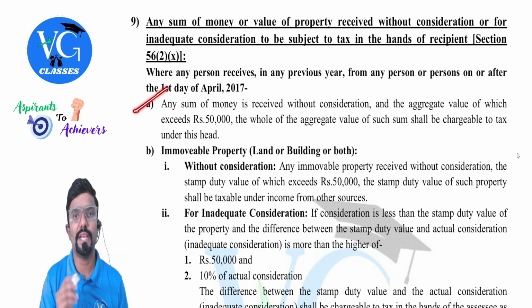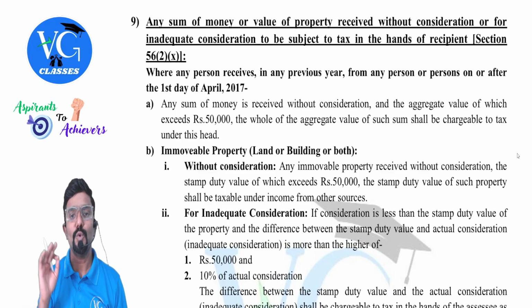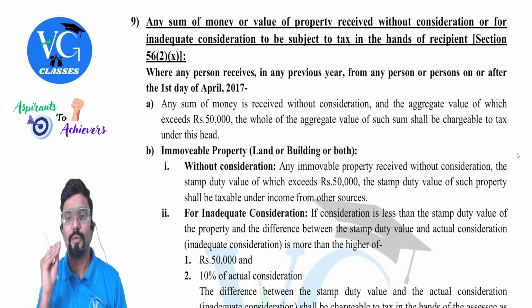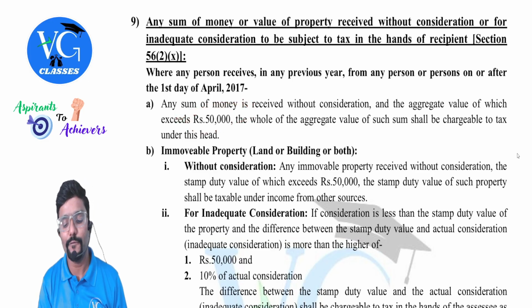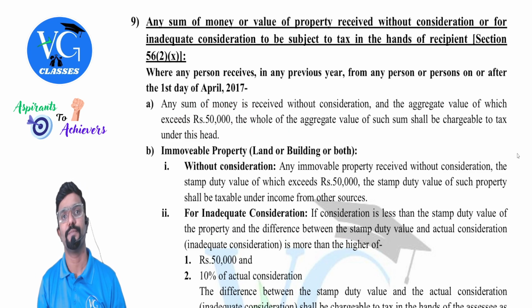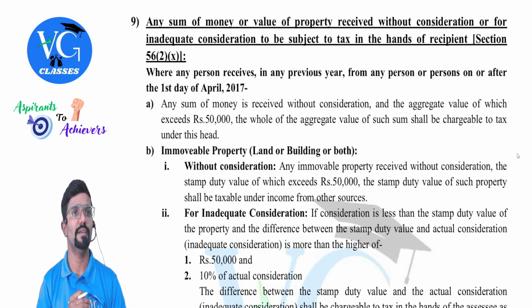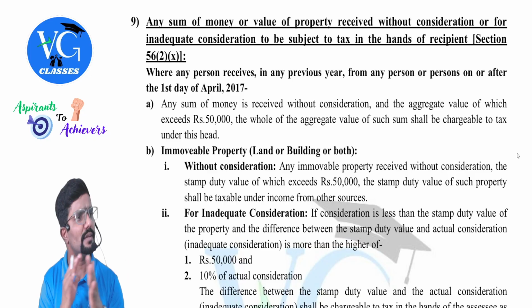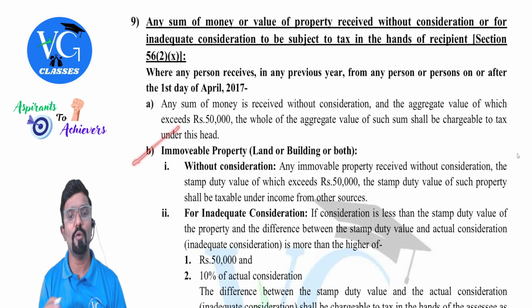First one. First A is money. Any sum of money received without consideration and the aggregate value of which exceeds 50,000, the whole of the aggregate value of such sum shall be chargeable to tax under this head. So if the aggregate value of money is more than 50,000, entire money is taxable. That means if it is within 50,000, nothing is taxable. This is for money.